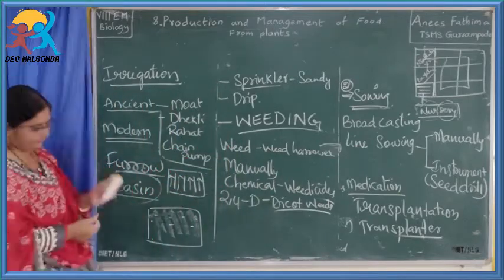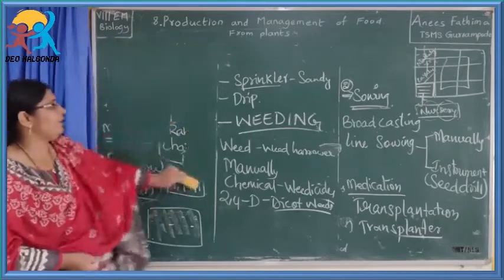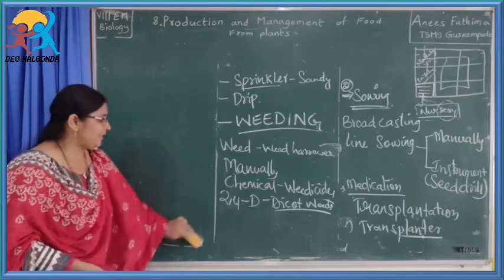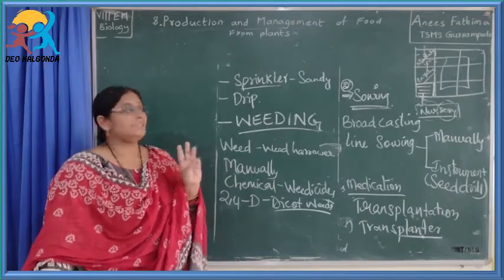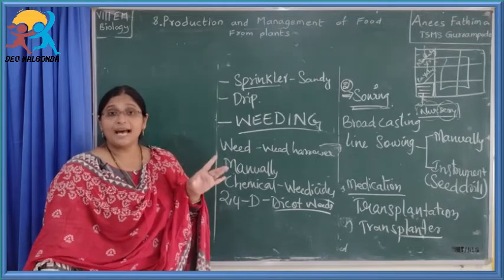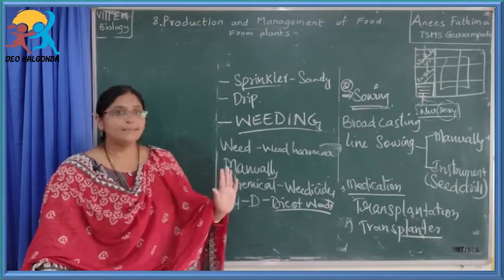So we have seen till now different agricultural practices. What are the different agricultural practices we have seen? The first one is preparation of soil, which includes ploughing and leveling. Next we have seen sowing. Next we have seen applying manures, pesticides, irrigation, and weeding. So all these things are completed.